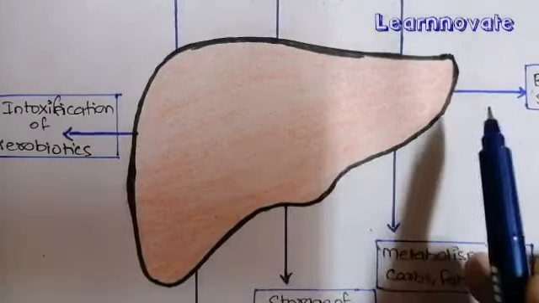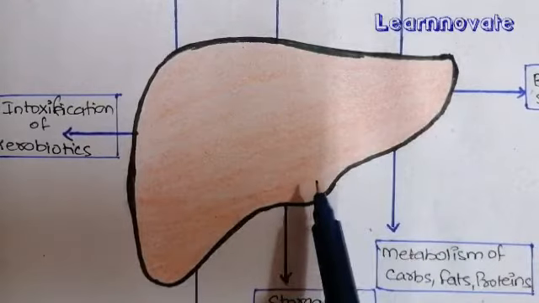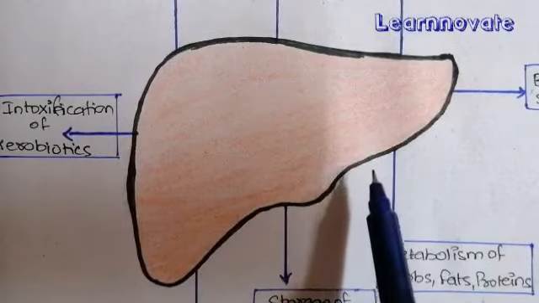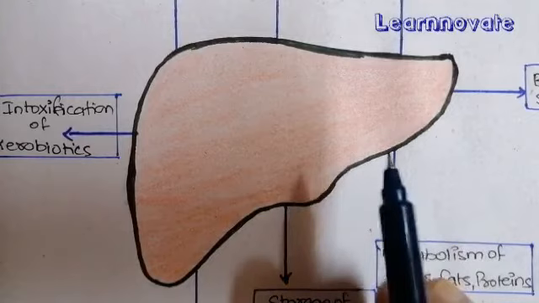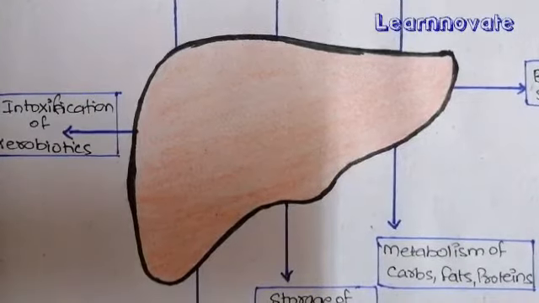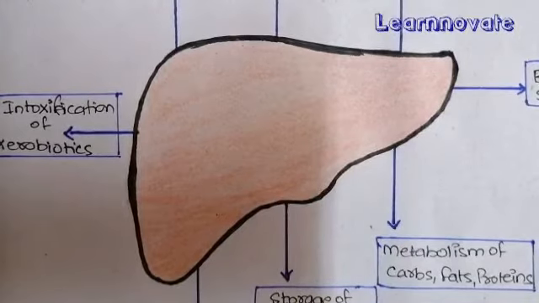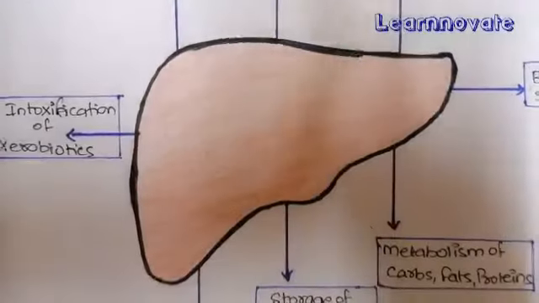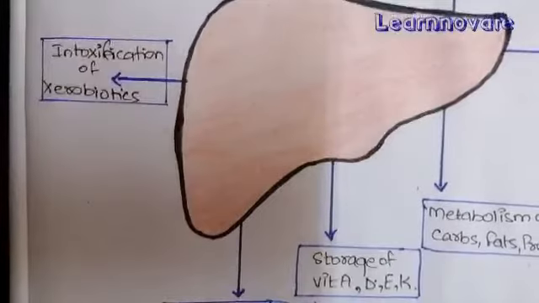The liver, which is about 1.5 kg in adults, has a very important central position in the body, mostly tilted towards the right side. But in this video we are going to discuss the metabolic and physiological functions of the liver that are important for our body, and how the liver performs these functions. We will discuss this with our diagrammatic view to make it easy for you to better understand. So starting from the functions.